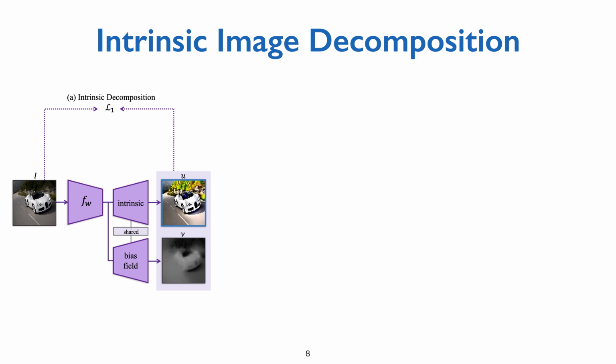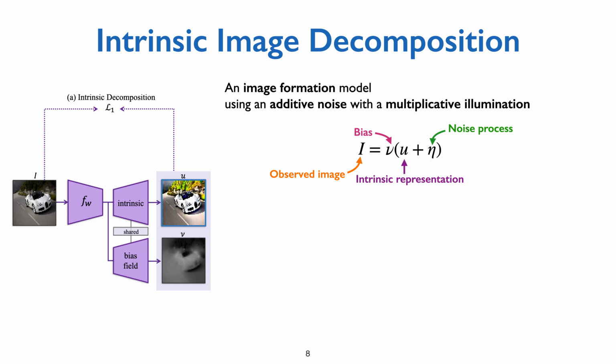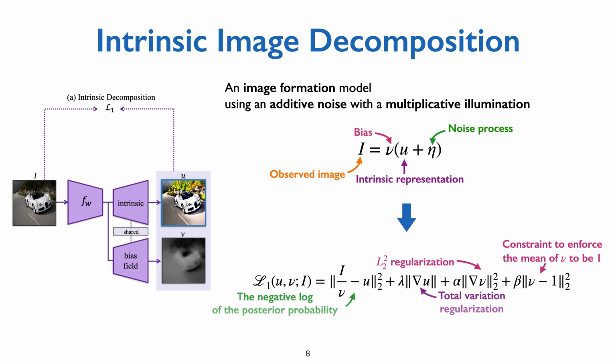For the intrinsic image decomposition, we consider an image formation model using an additive noise with a multiplicative bias field. The loss function used to train the intrinsic decomposition model is derived from the image model.